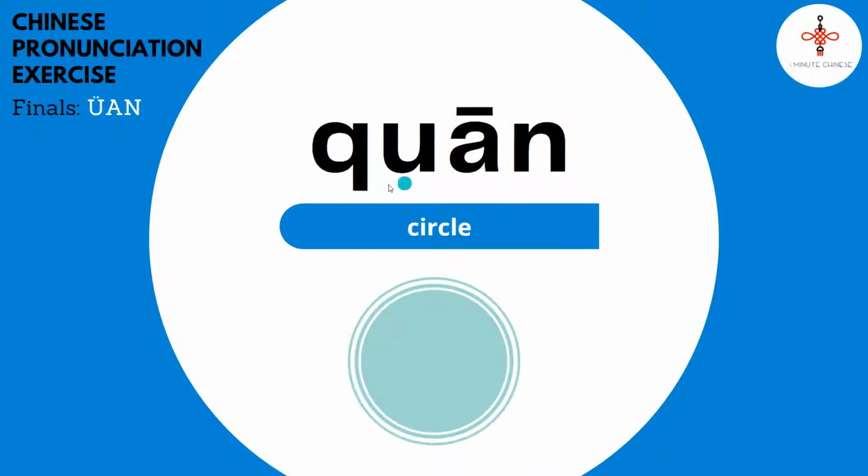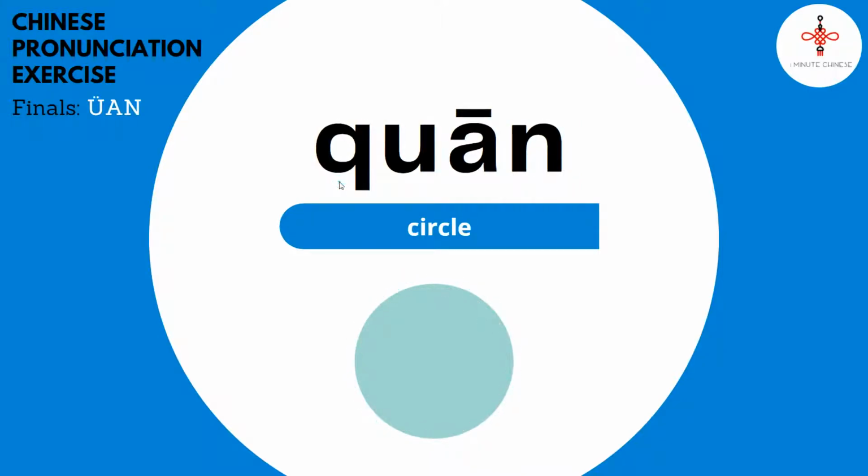Let's combine the initial qi, the final yuan, and the high-pitched first tone all together. Qi, yuan, quan. Repeat after me. Qi, yuan, quan, quan, quan, quan. Quan is circle in Chinese.